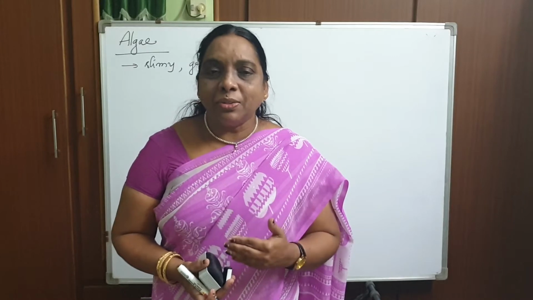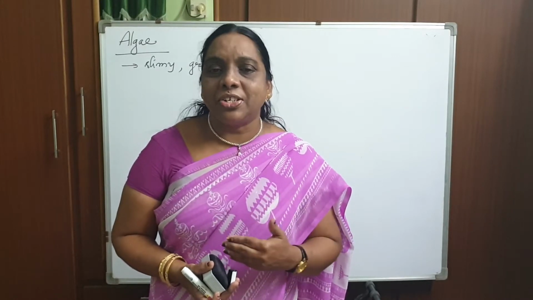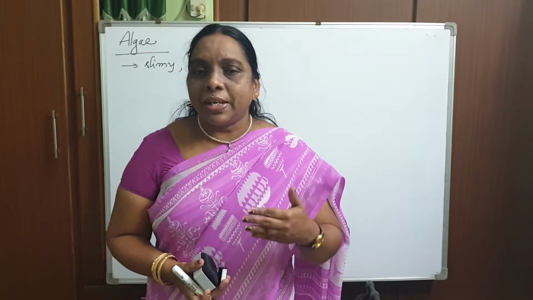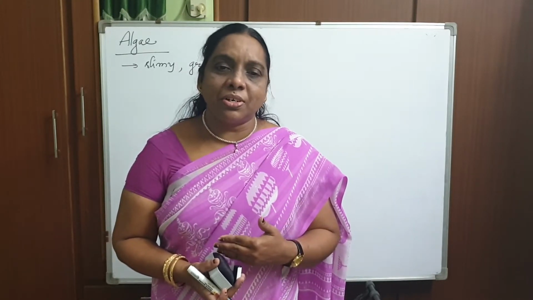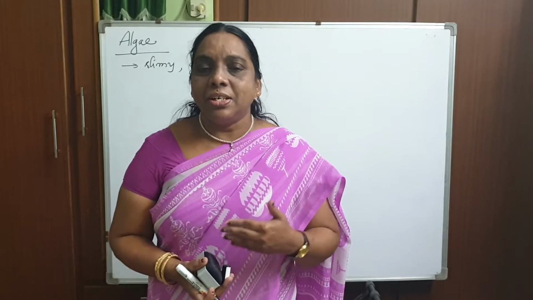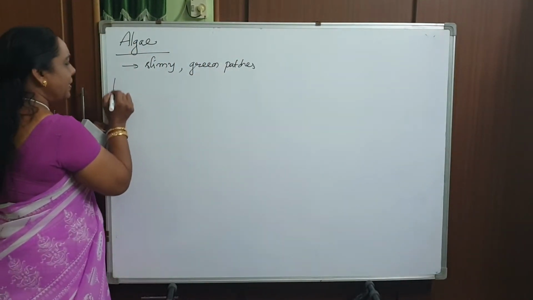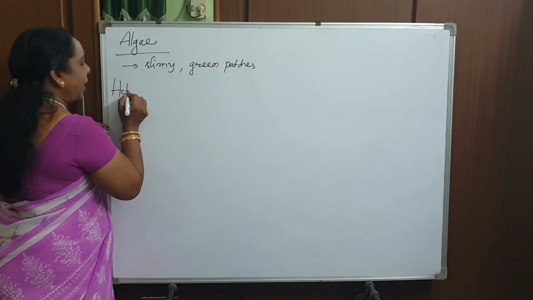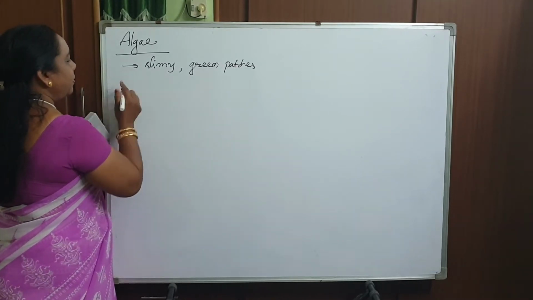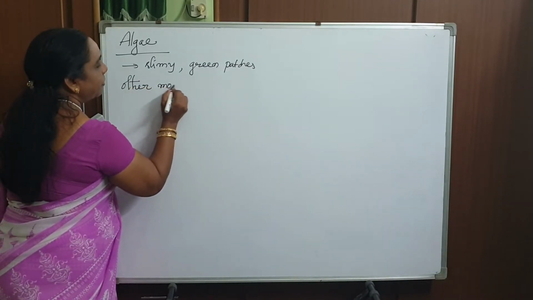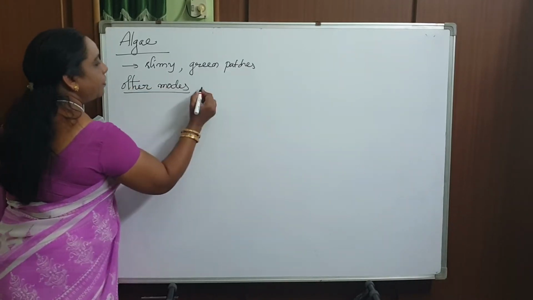What are those plants? What type of nutrition is it, that we will learn. There are three types of nutrition: parasitic nutrition, saprozoic nutrition, and symbiotic nutrition. Is it clear, children? Heterotrophic nutrition, first let me explain. Start with that. Other modes of nutrition.